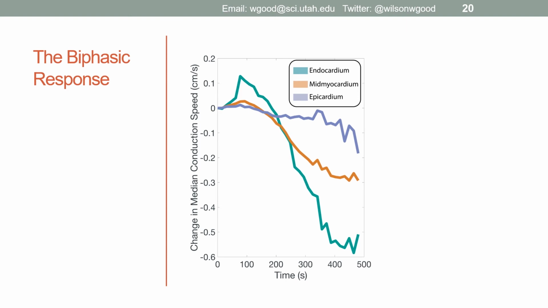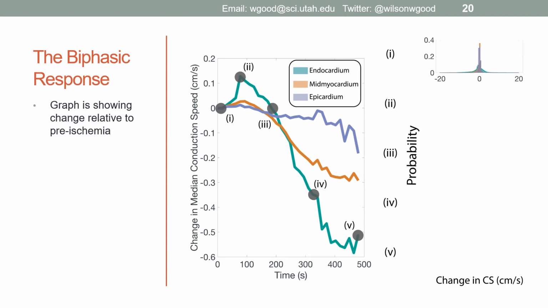If we observe the distribution of speed changes relative to the pre-ischemia values at a few points throughout the episode, we can see how these changes are very temporally complex. Very early in the experiment, we see very little change in speed. However, less than 2 minutes into the ischemic episode, we see very little slowing in conduction, but some significant acceleration in the endocardium, and some mid-myocardially. Note the x-axes here are changing at each frame.